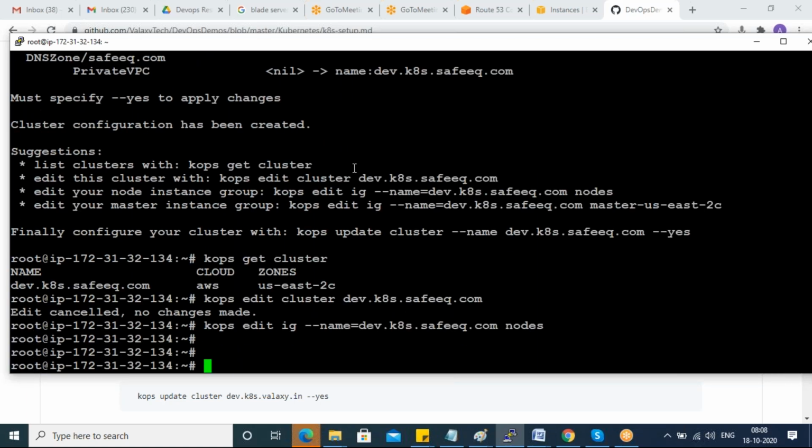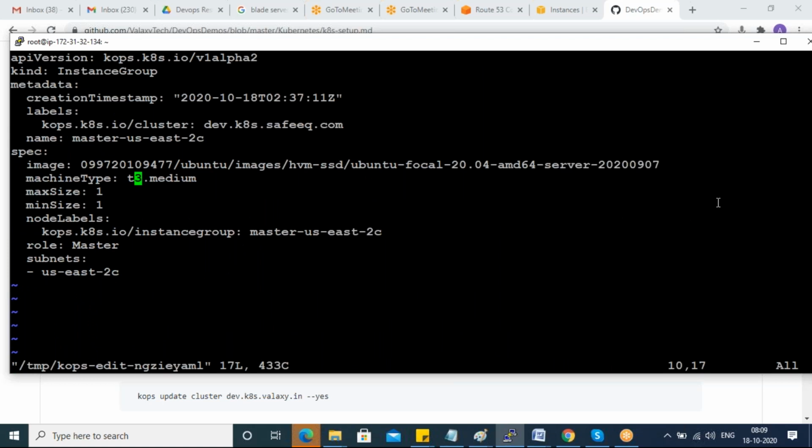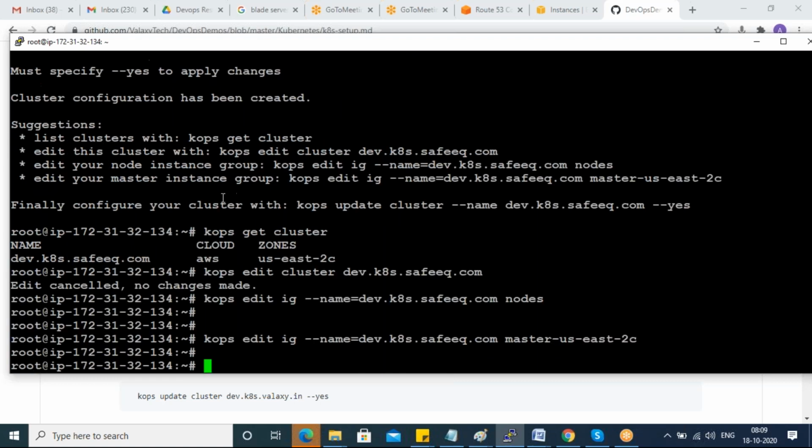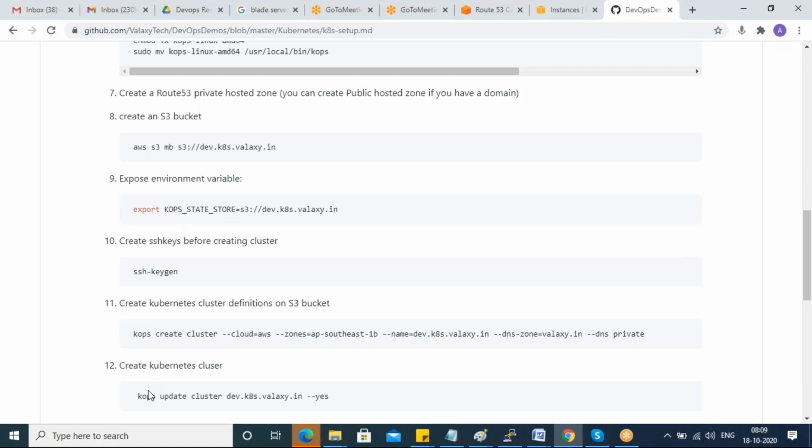In the same way, you can edit your master details also. How many masters? 1. You can make it 2 also, guys. Here also, let me make my master T2. Your wish, based on your requirement. Okay, so done. My configuration is completed. Now let me create my cluster.